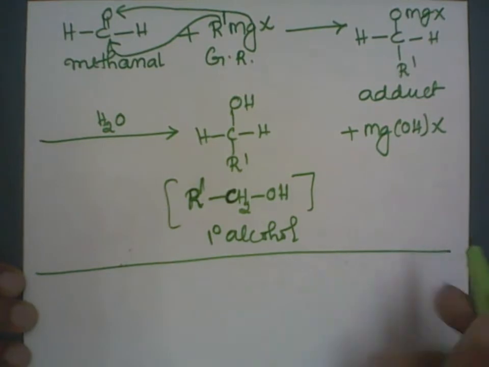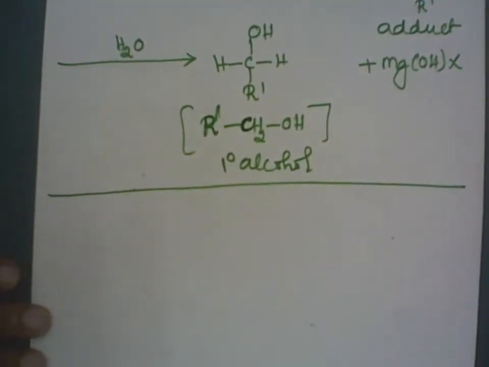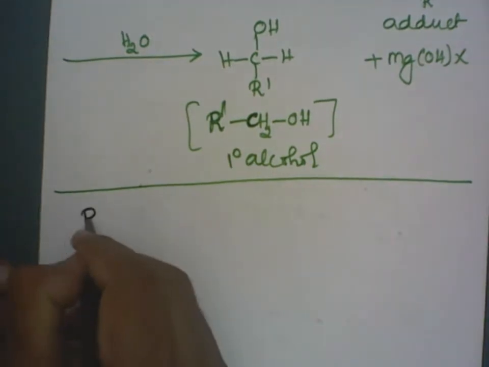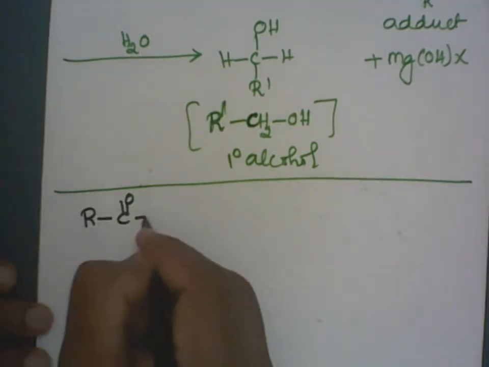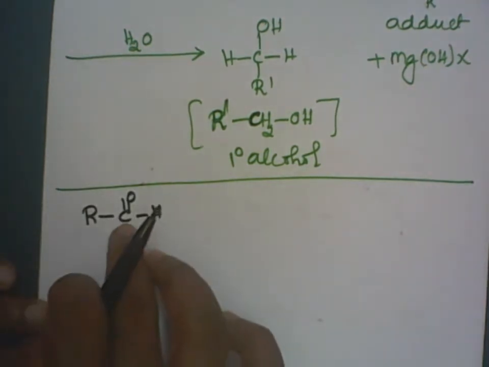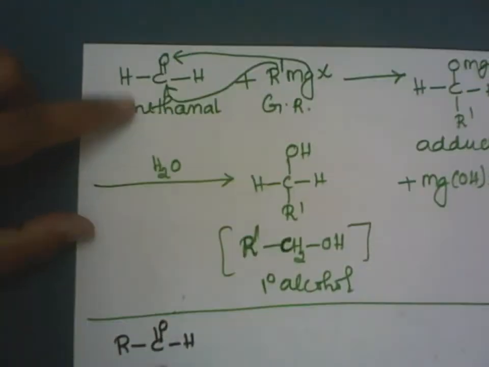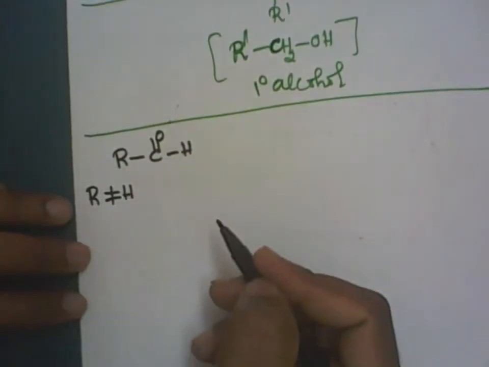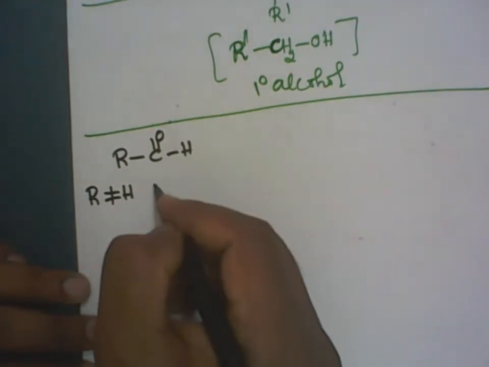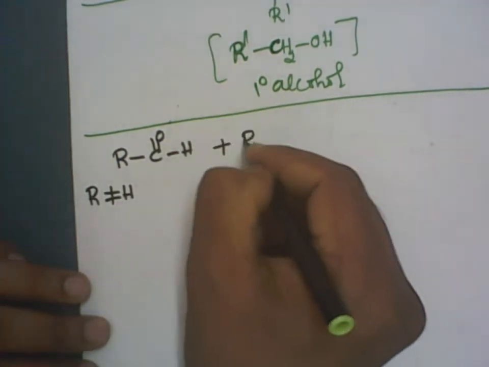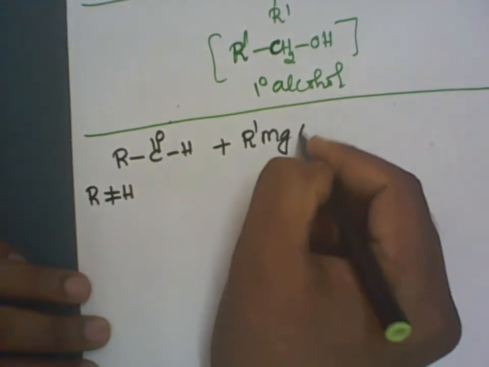Clear? Right? Now let me go for the second aldehyde. Second aldehyde, let it be RCHO in general. You have to assume here it is an aldehyde other than methanal or formaldehyde. So let me write R is not equal to H, any other aldehyde. Correct? Clear? So this is the other aldehyde. Make it react with the Grignard reagent R-MgX.